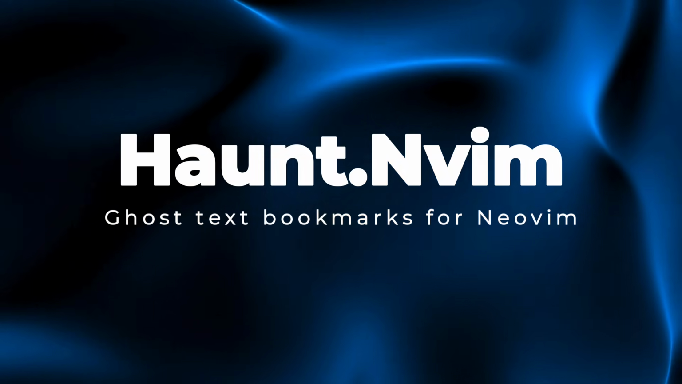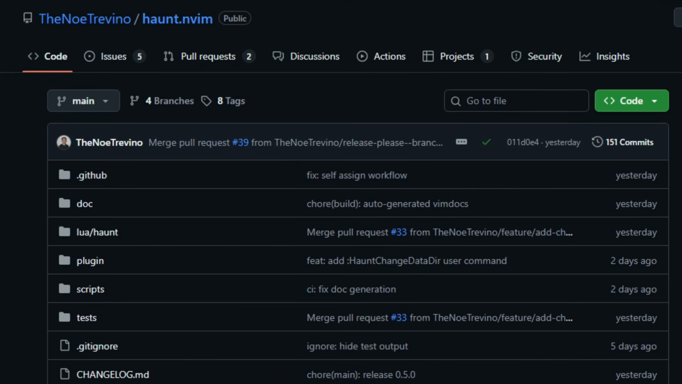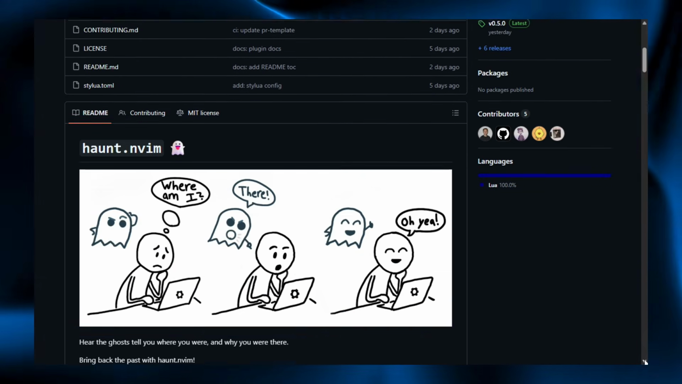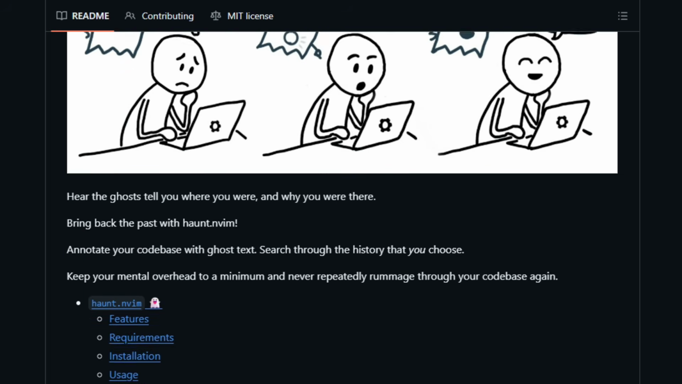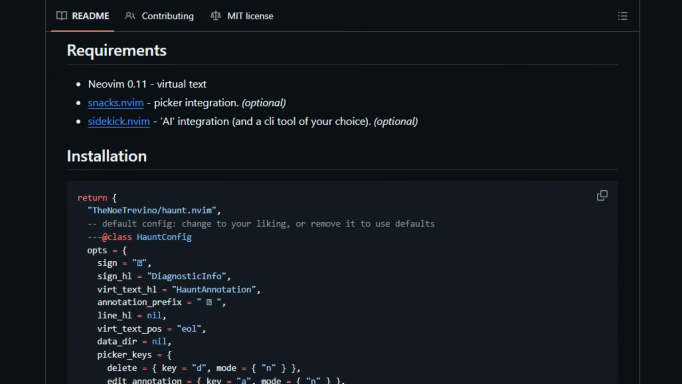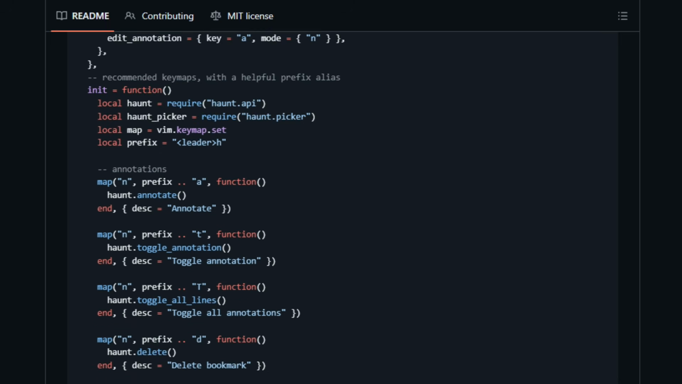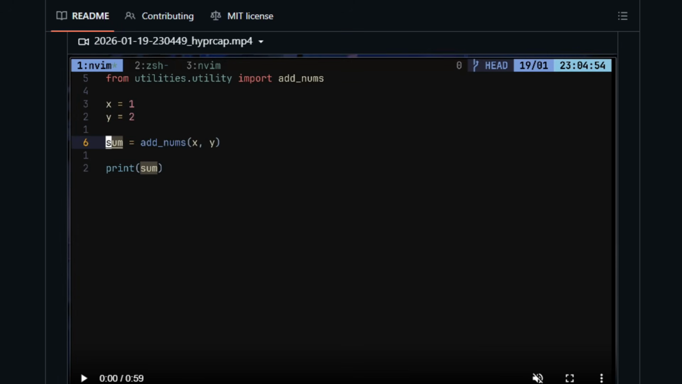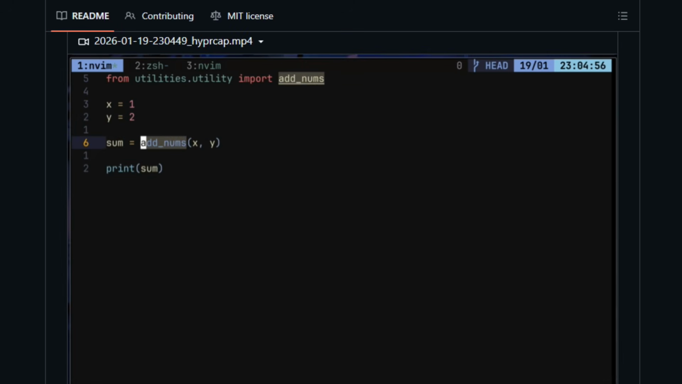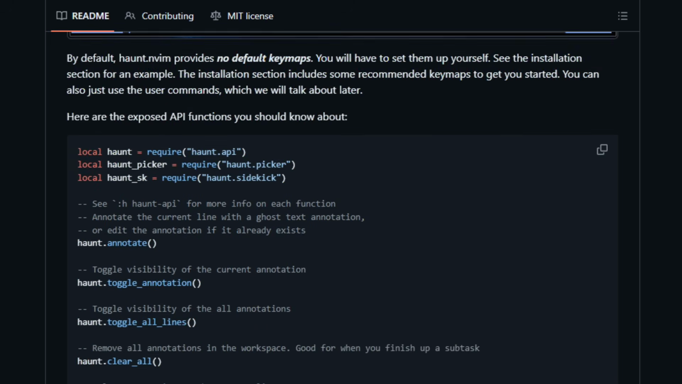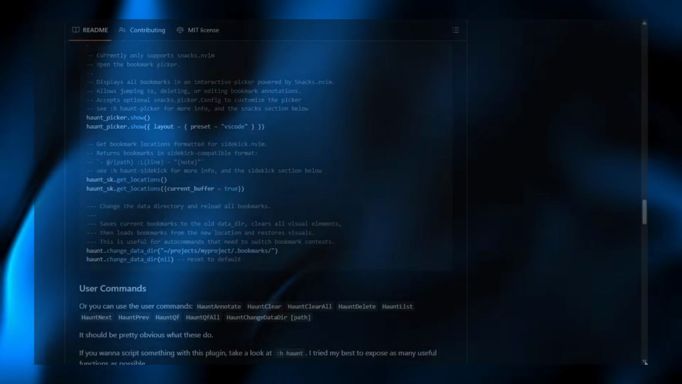Project number 19, Haunt.Nvim, Ghost text bookmarks for NeoVim. Haunt.Nvim is an open-source developer plugin for the NeoVim editor that lets programmers create and manage Ghost text annotations tied to Git branches so they can bookmark and revisit key code locations without modifying files. It adds virtual text annotations, lets you jump between bookmarks, and integrates with Picker and Sidekick plugins to search and act on your notes. Developers install it with a plugin manager and call API or commands to annotate, toggle, delete, and navigate marks directly inside NeoVim. This matters for developers who want lightweight contextual notes and fast navigation. Try Haunt.Nvim in your NeoVim setup and annotate your code.